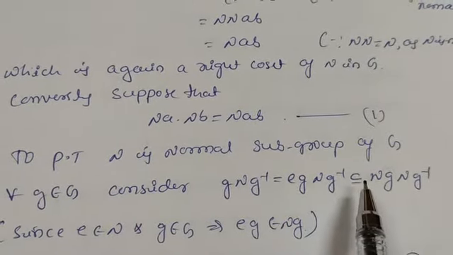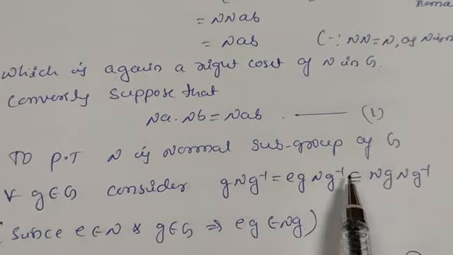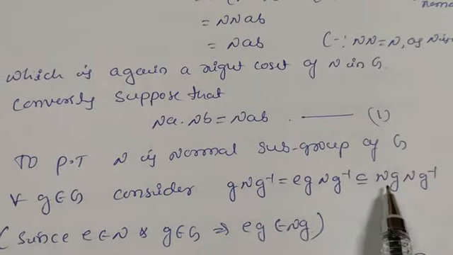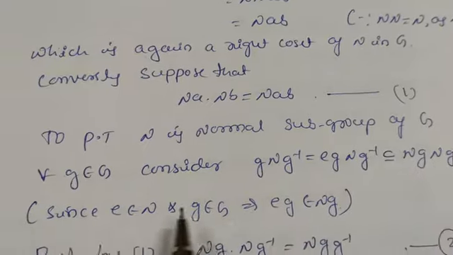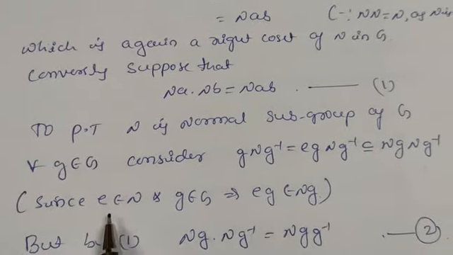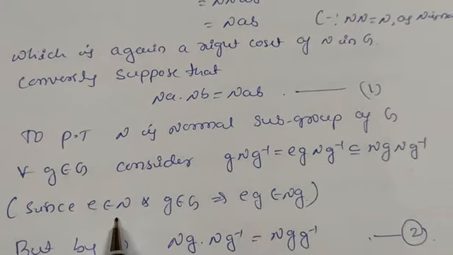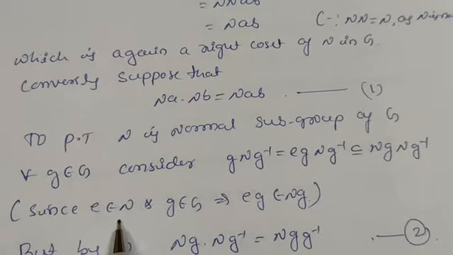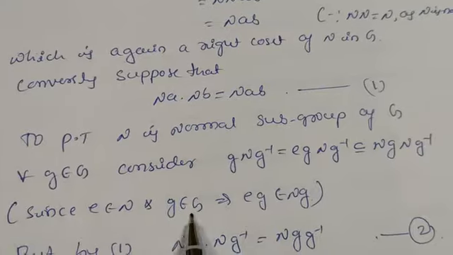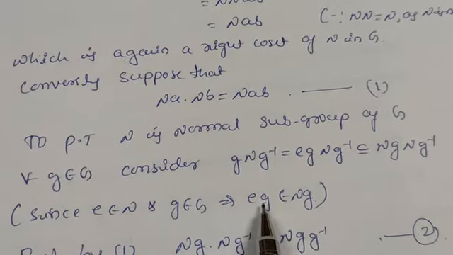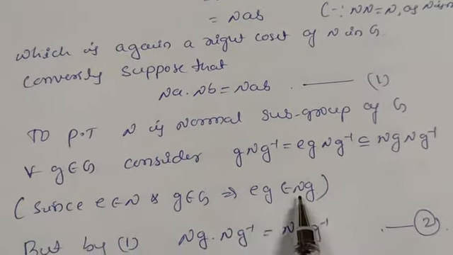So this is contained in, or a subset of, Ng into Ng inverse. Because we know e belongs to N, as e is the identity element which belongs to the normal subgroup N, and g is an element of G, this implies eg belongs to Ng.